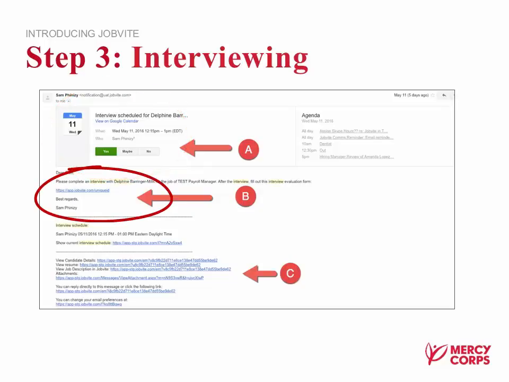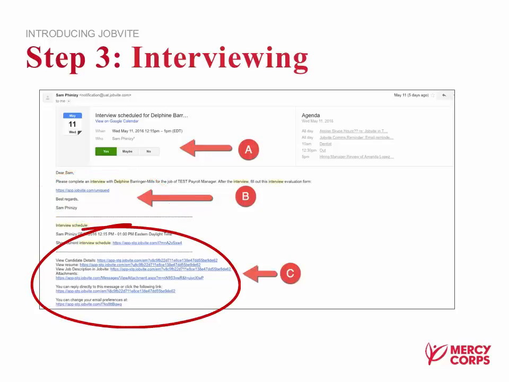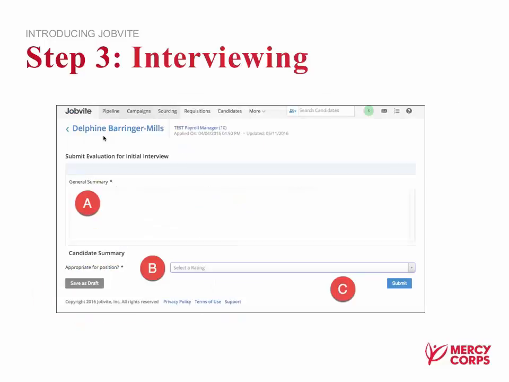Section B has that link that you can click on when the interview is done to provide feedback about the candidate. And then Section C has those links that provide more information in the system about candidates, where you can see those candidate details, such as their resume, the job description, any additional attachments. Pretty straightforward.